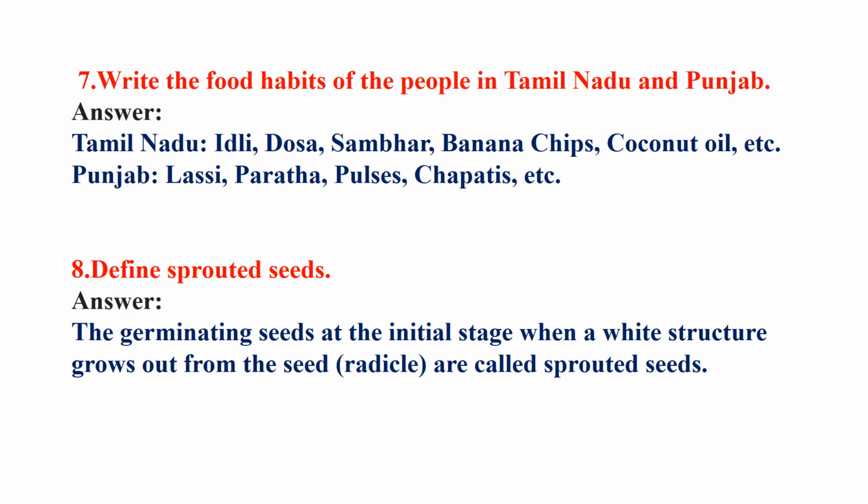So these sprouted seeds are more nutritious than normal raw seeds. And as you know, from the sprouted seed a new plant grows. So whatever nutrients a plant needs are already in a sprouted seed.